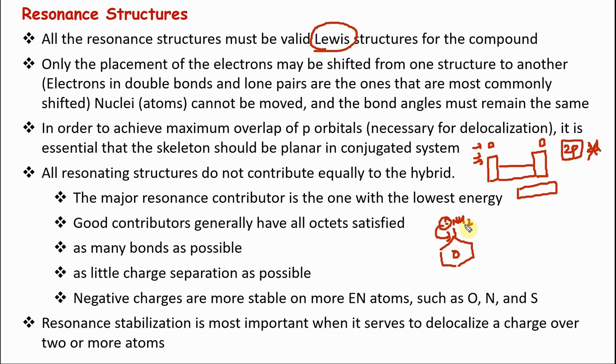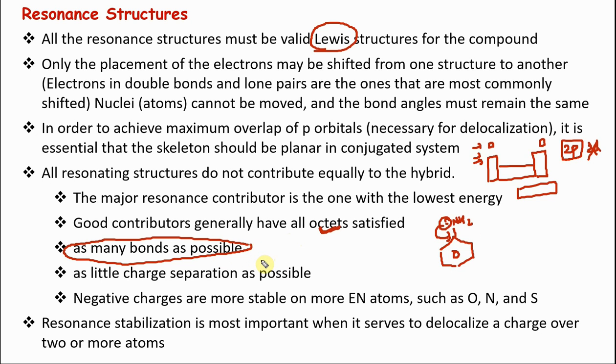The resonance hybrids which are neutral, okay, aniline like this is neutral, will contribute more compared to the resonance hybrids which are ions. Good contributors have all octets satisfied, because every element wants an octet. So you want this particularly, and this point is something that people forget. You want to remember, when you are comparing 2 or 3 different resonating structures and they seem pretty much the same, the charge is the same, what determines is as many bonds as possible.